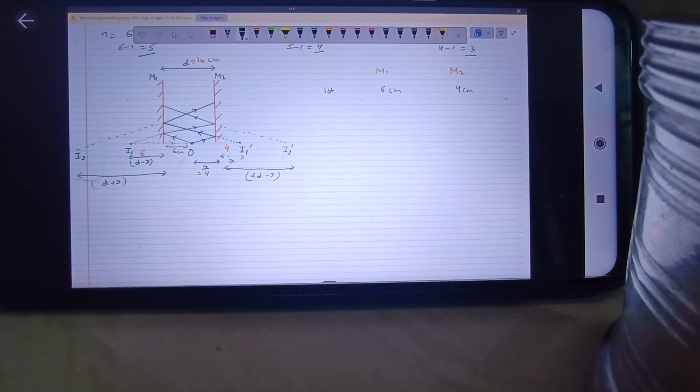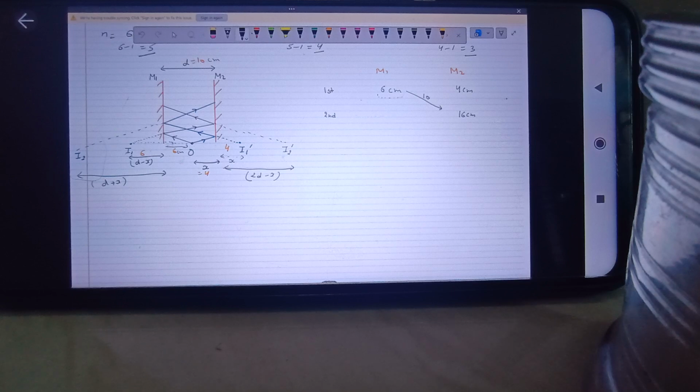Now when it comes to the second image, the first image of M1 will act as the object for M2. This image is at a distance of 6 from M1, and the distance between M1 and M2 is 10. The total distance between M2 and image I1 will be 6 plus the distance between the two mirrors, that is 6 plus 10. So the distance of I1 from M2 will be 16, and at the same distance behind the mirror M2, the image will be formed.